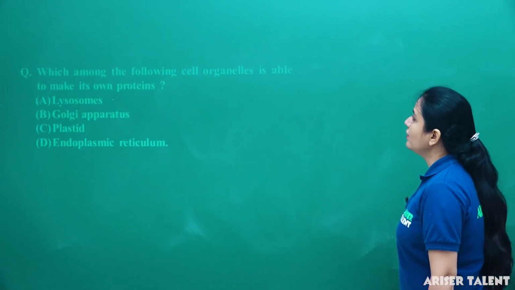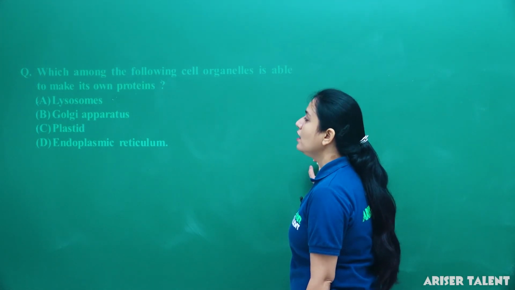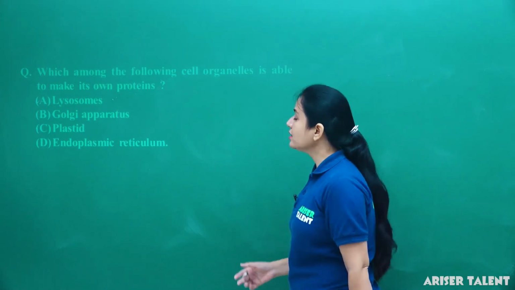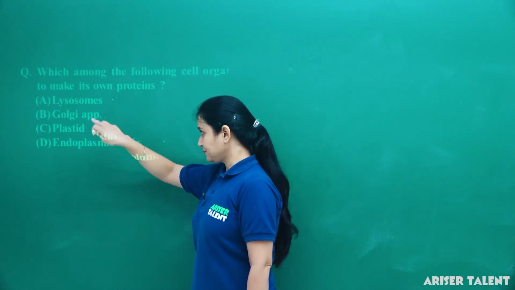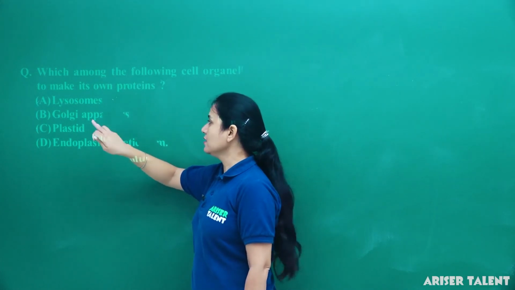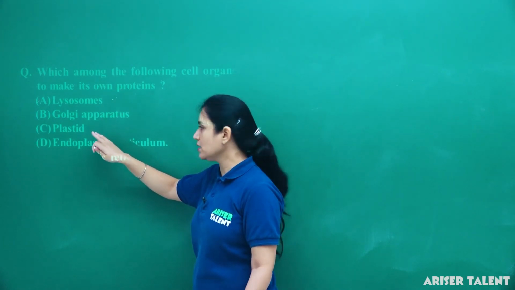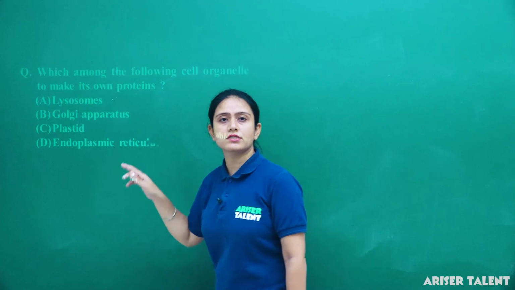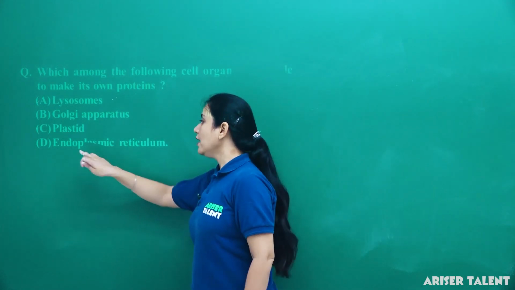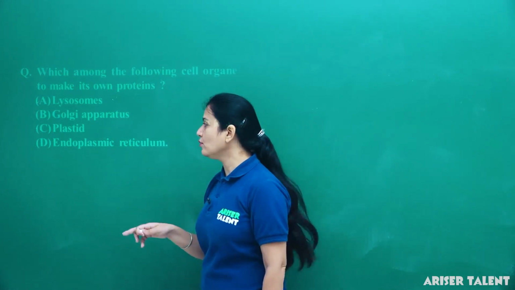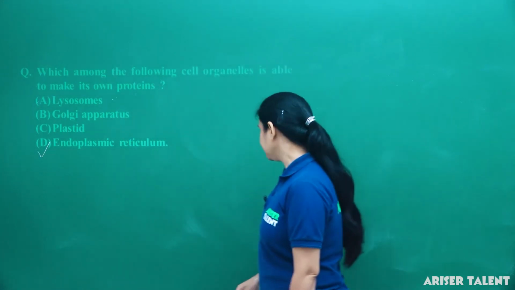Next is, which among the following cell organelles is able to make its own protein? Lysosome, Golgi apparatus, plastid or endoplasmic reticulum. Lysosomes cannot make their own protein; they have digestive enzymes. Golgi apparatus generally helps in packaging. Plastids store starch, oil and protein, so they cannot synthesize. Endoplasmic reticulum can synthesize its own protein because it has ribosomes. So option D is the correct answer.